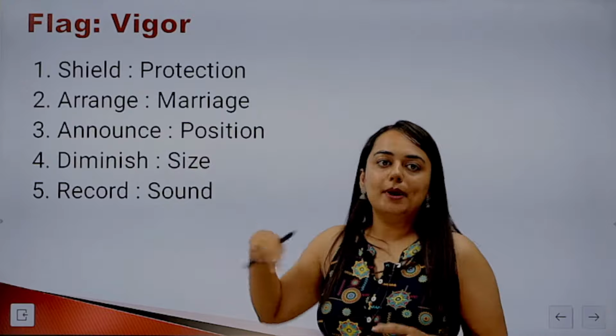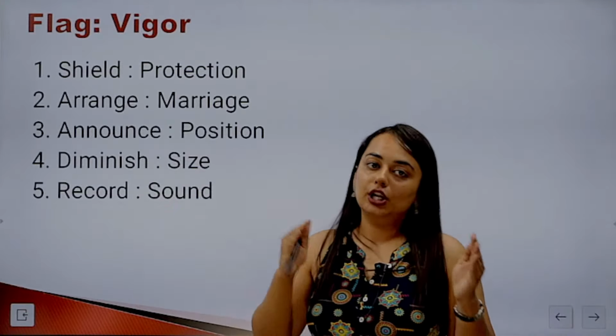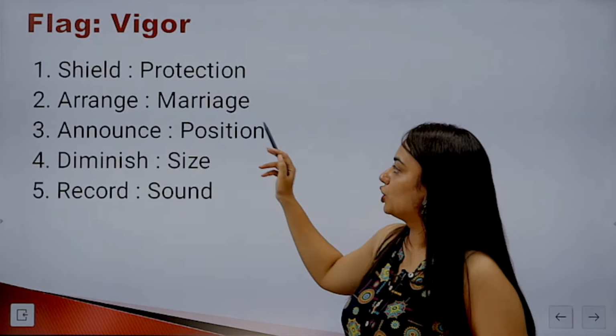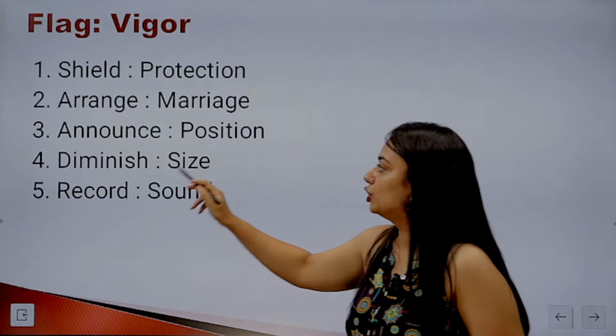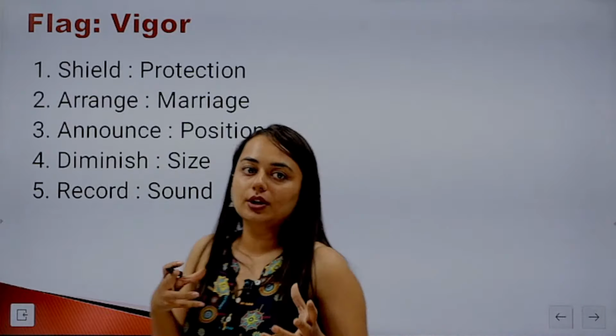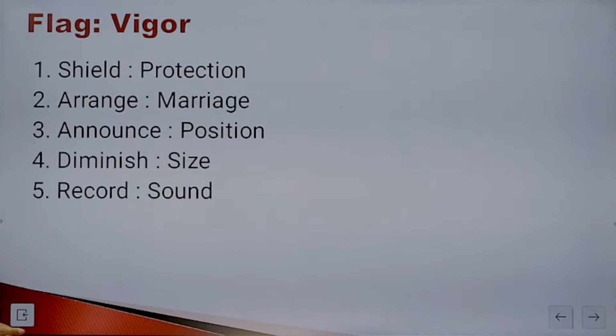Now tell me another pair in which the A lacks B relationship is prominent. So shield and protection, arrange and marriage, announce and position, diminish and size, record and sound. The relationship of record and sound will be inappropriate here. Shield is known for protection, but here the relationship is opposite. We say A lacks in B. Here A doesn't lack in B, right? So this is a different kind of relationship. Another order is followed here. So the answer will be the fourth one, diminish and size.